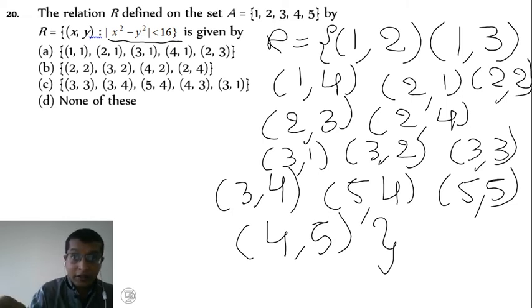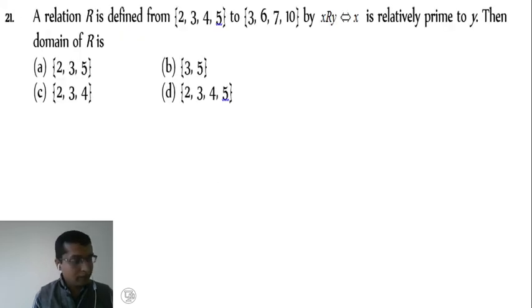Okay friends, it is satisfying. You can take any one. First one I have shown you. So it should satisfy the condition. Therefore option A, all these elements are not there, right? So B also not there, C also not there. So D is the right answer, none of these.